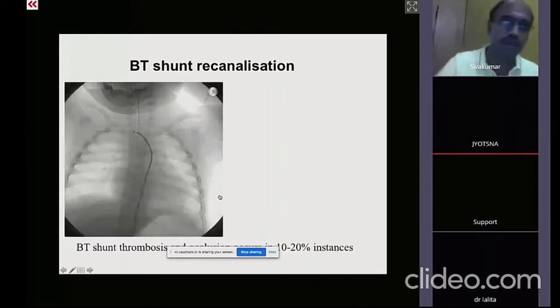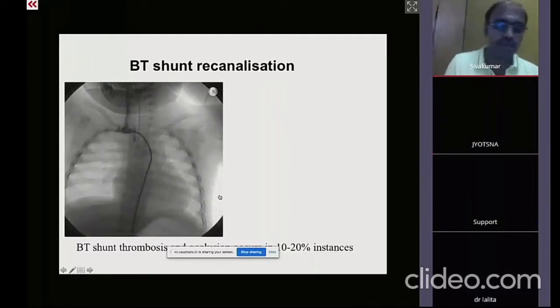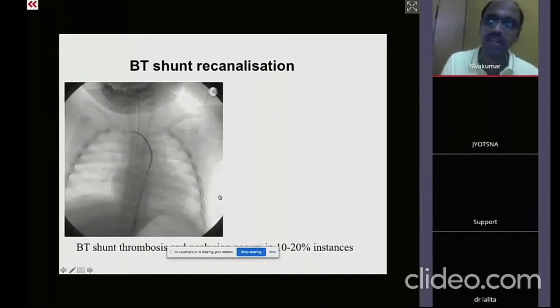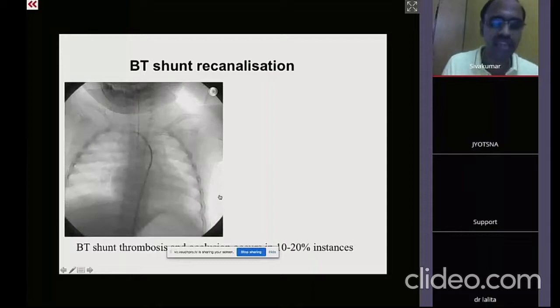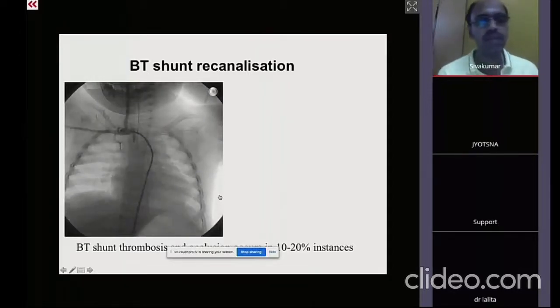Yes, actually the ductal spasm depends on the pros and cons of stopping the prostaglandin earlier versus continuing the prostaglandin till the last minute. If the ductus is a straight ductus from the descending thoracic aorta, as in a normal PDA, wiring of the PDA is going to be quite easier, and hence in these patients, it is a common practice to stop the prostaglandin very early, almost 3 to 4 hours earlier, and allow the saturations to drop down to low 80s before you take up the patient into the cath lab.